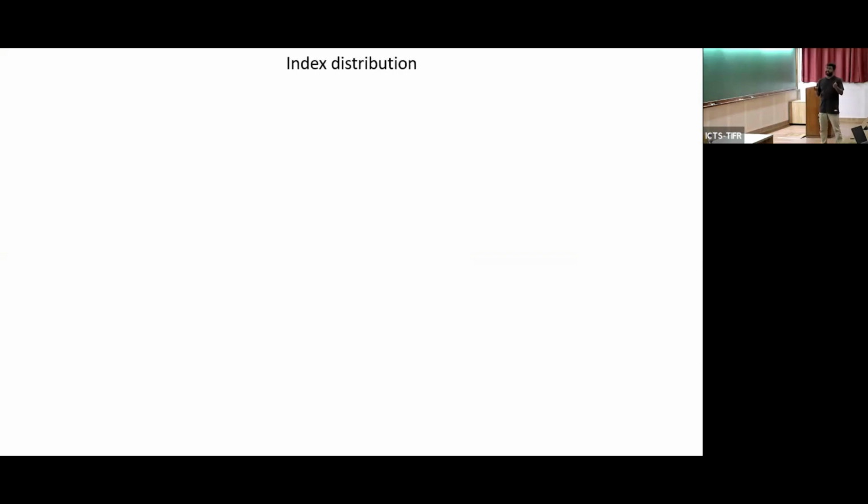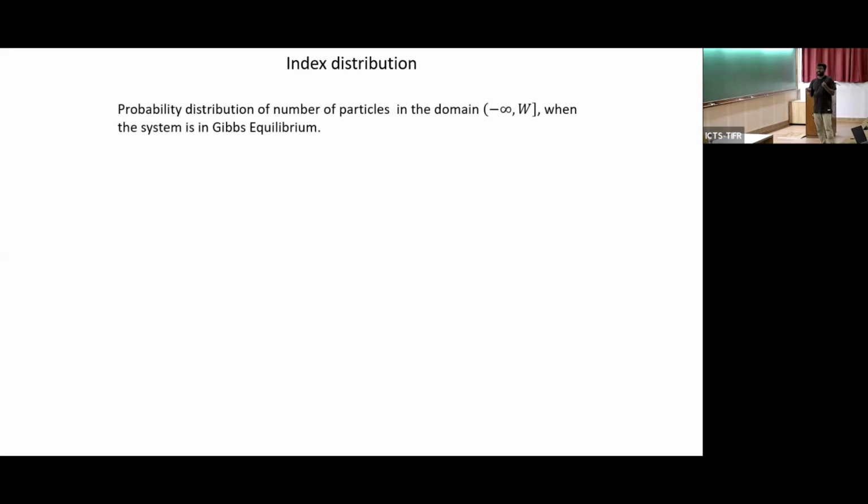Now that we understand this, we compute the index distribution, which is basically the probability distribution of the number of particles in the domain -infinity to W when the system is in Gibbs equilibrium. By Gibbs equilibrium, I mean that the system has some temperature, and if I choose a random configuration of particle positions, it will be distributed with this probability.